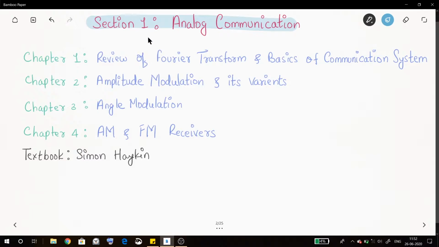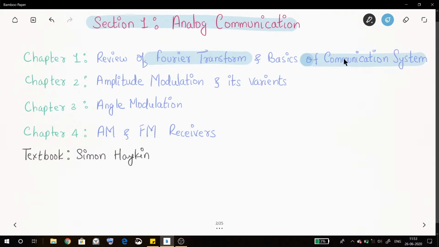Right, let us see the chapters present in analog communication, and once we're done with analog communication, then we are going to move to section 2, that is random variables and processes. So in analog communication, chapter 1, we are going to see signals and system concepts, that is Fourier transform. We will review it and we will only take the concepts that are required in our subject, and then we will see a basic communication system.